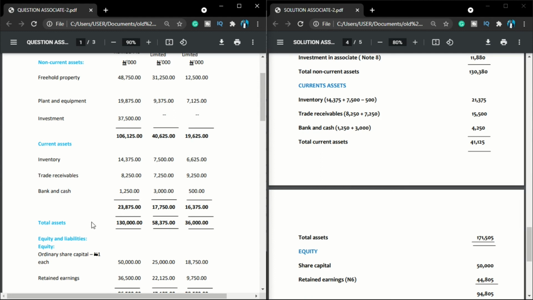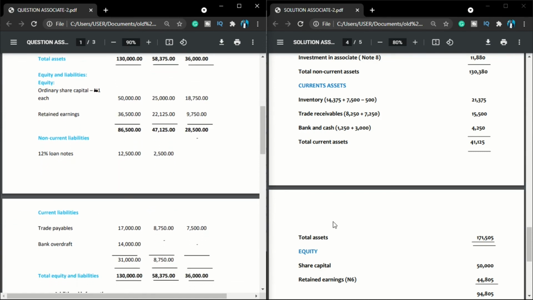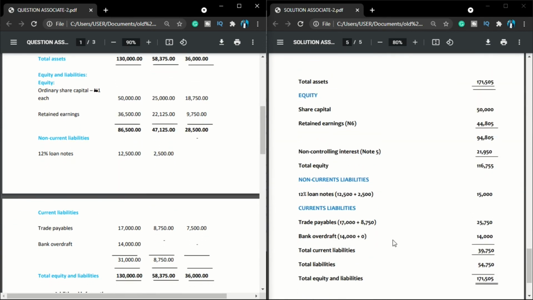So I can then go to the other side of the business, which talks about equity and liability. Again, in case you've not been following my series on group accounts, you don't consolidate equity of the subsidiary. There is a fact that we don't consolidate associates at all. There is another one which says that you don't consolidate equity of the subsidiary. So if I'm talking about equity here, I'm talking about the equity capital of the portion that belongs to only the parent company. So I start with share capital, ordinary shares. In this case, my share capital for parent is 50,000, so I'll bring it here, 50,000.